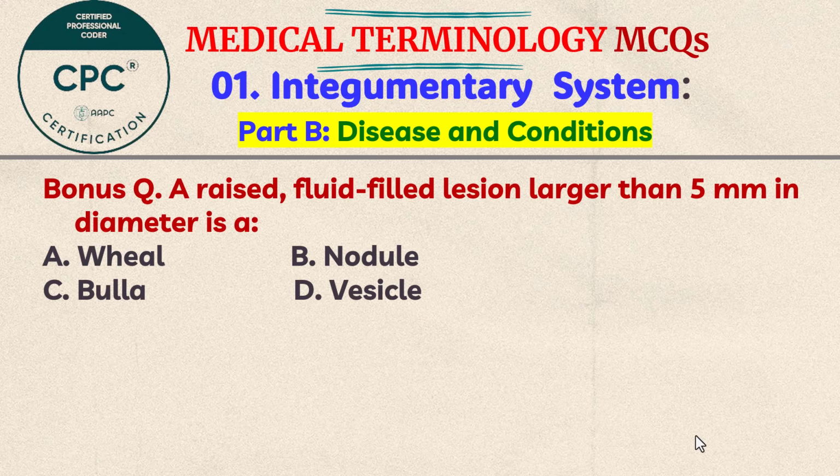Bonus question. A raised fluid-filled lesion larger than 5 mm in diameter is A. Wheal, B. Nodule, C. Bulla, D. Vesicle. So think the answer and leave your answer in the comment section.